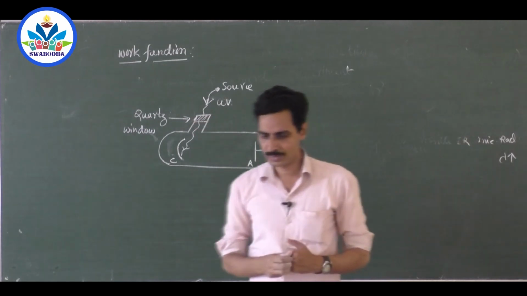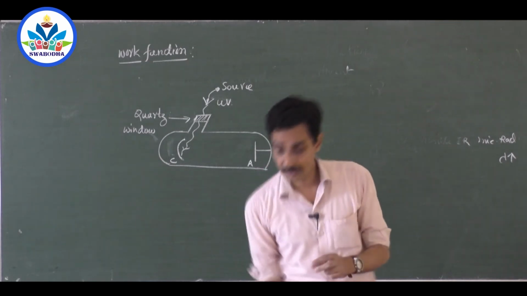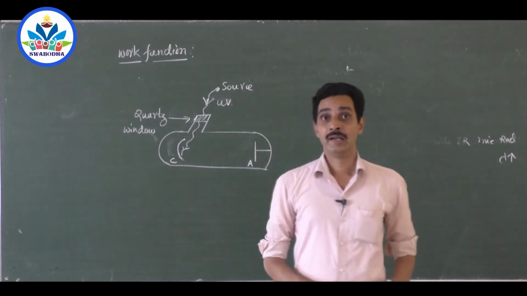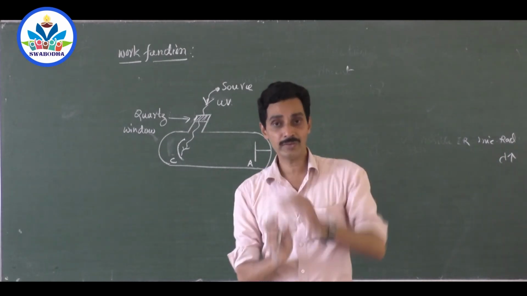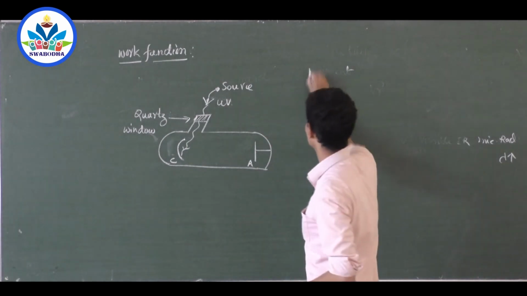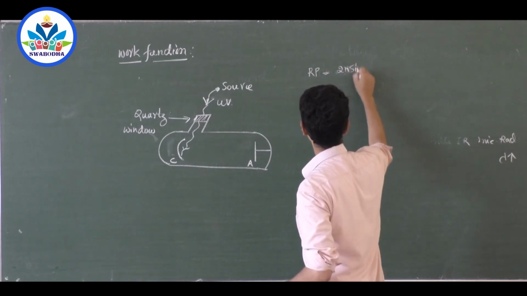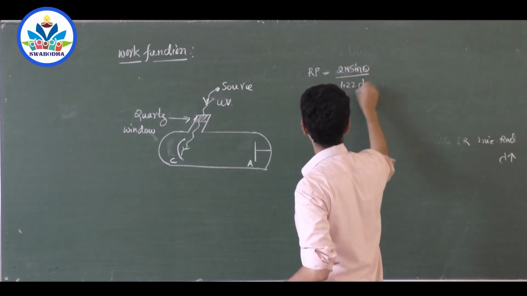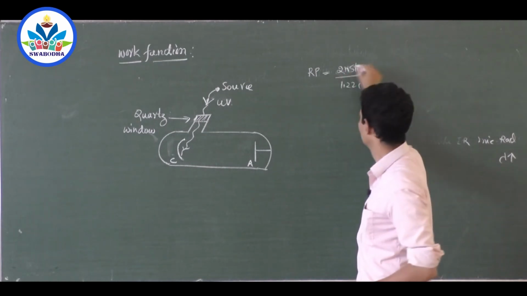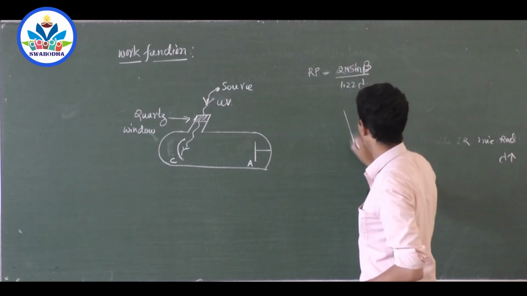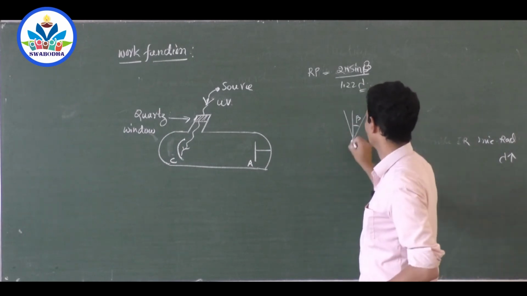I think I was saying about increasing the resolving power of a microscope by reducing the wavelength of light coming from the object. Remember, when the object is illuminated with a lower wavelength light, resolving power increases, because resolving power is 2n sin theta divided by 1.22 lambda, correct? For a microscope, n is the refractive index of the medium between the object and the objective. Theta is the semi-vertical angle of the cone of rays. Remember this one? And lambda is the wavelength of light coming from the object.